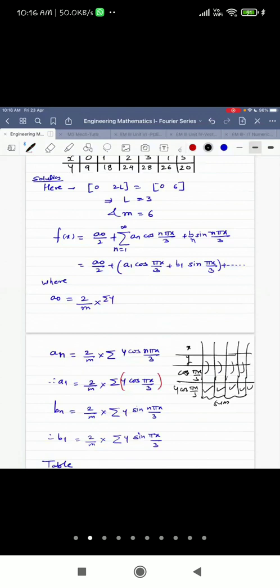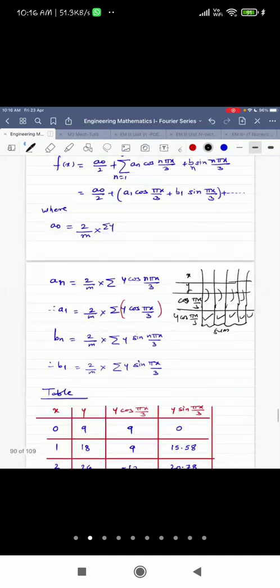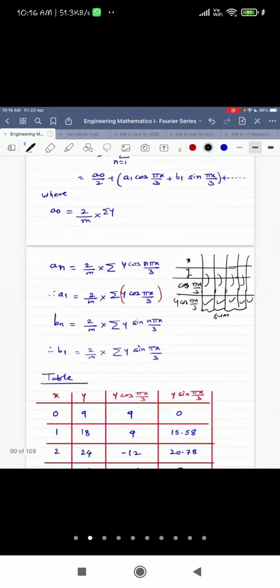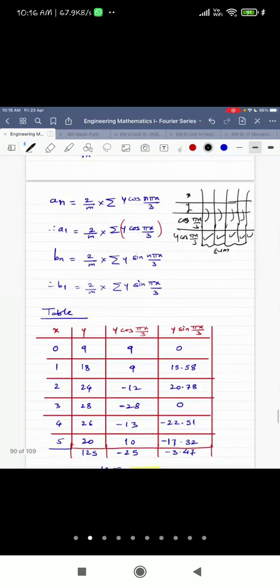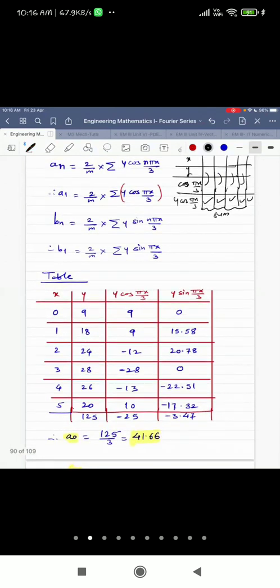Is it clear to you? So a lot of students couldn't get the answer of such type of example yesterday in the Moodle test. Don't do that in the final exam. I'm repeating, the unit is for 14 marks minimum in the exam. Okay. So now similarly, if B1 is asked, what you need for B1, you need y sine pi x by 3. So this is the table. I hope it is clear to everybody how to prepare the table in the exam.